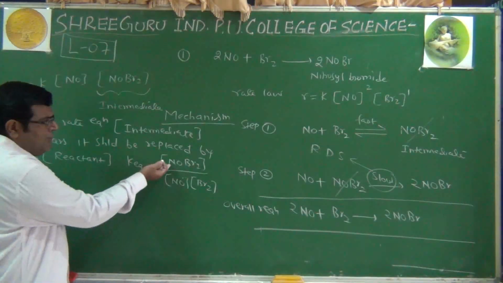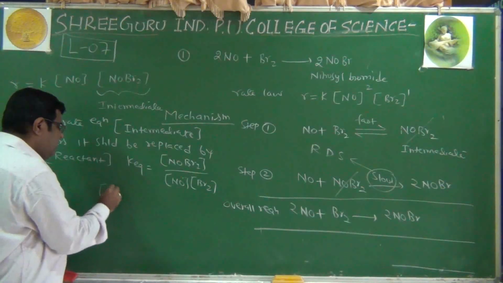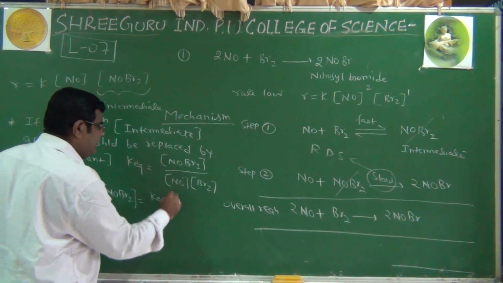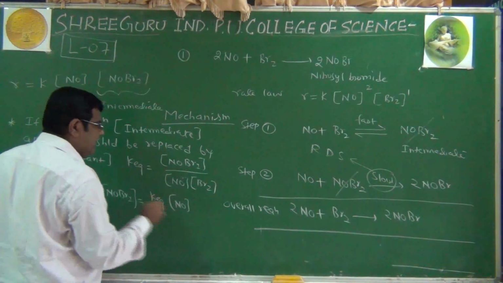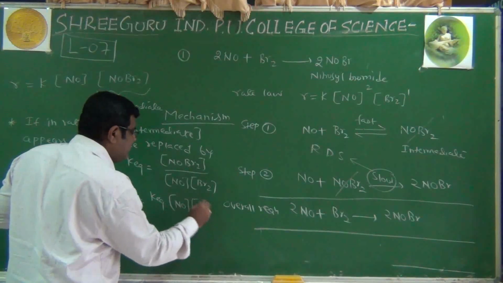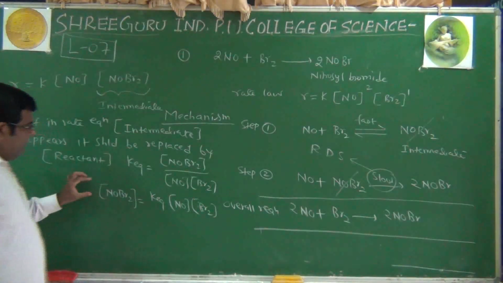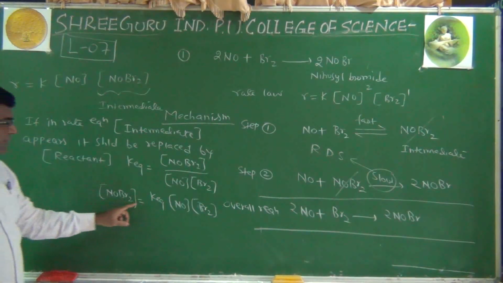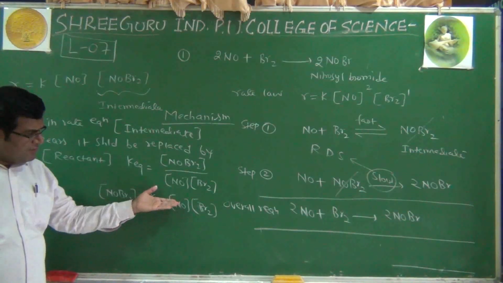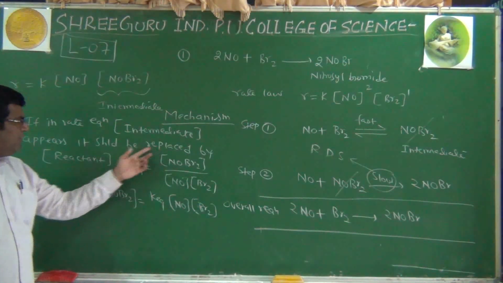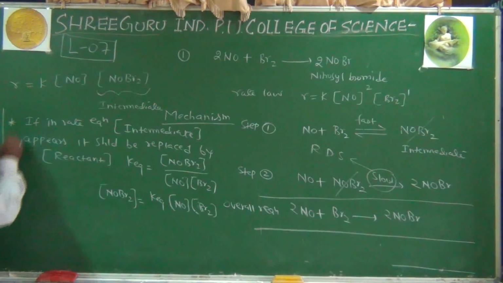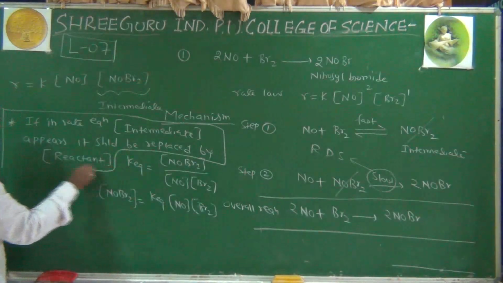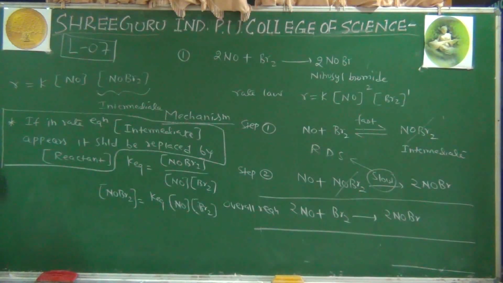Now we are in a position to calculate the concentration of this intermediate. It is K equilibrium times the molar concentration of nitric oxide and the molar concentration of bromine. So you can replace it with the reactants, nitric oxide and bromine. This is a very important sentence because many MCQs are based on it.